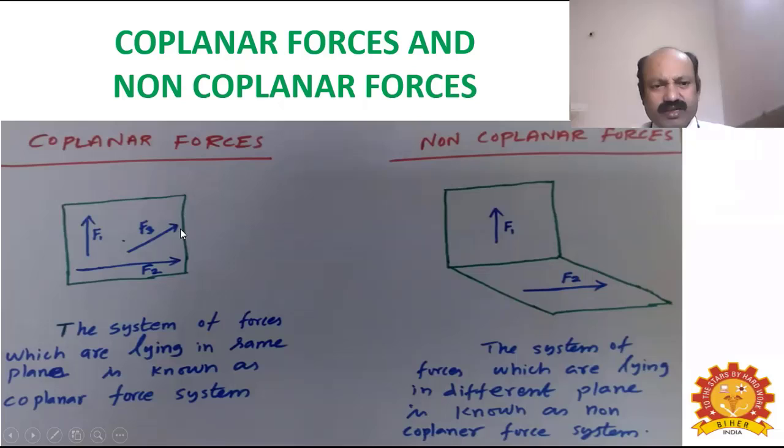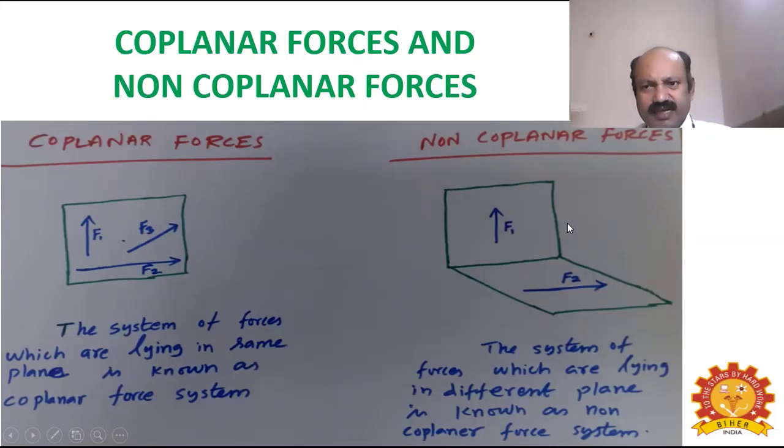On that plane, three forces are marked: F1, F2, F3. They are lying on the same plane. This kind of system of forces lying on the same plane is known as a coplanar force system.